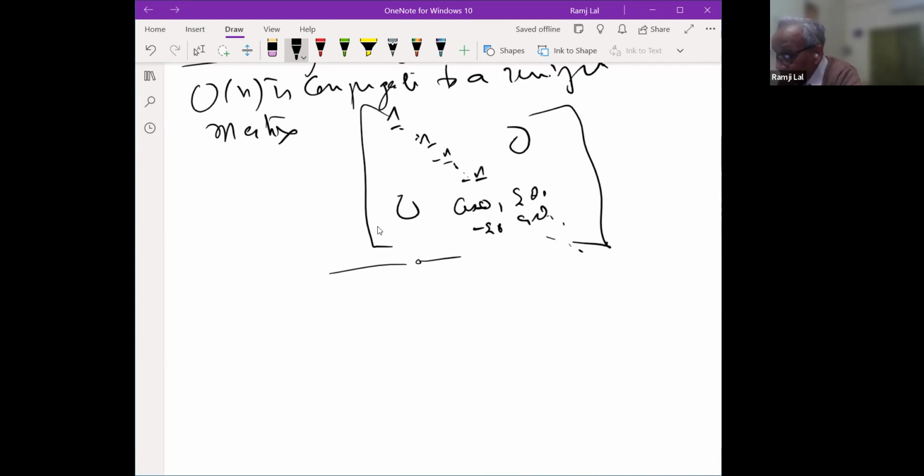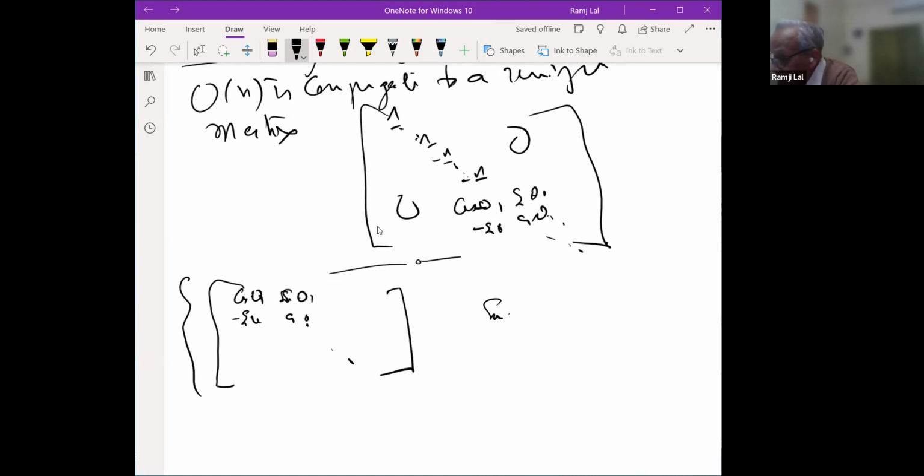You just consider this subgroup here, this cos theta 1, sin theta 1, minus sin theta 1, cos theta 1, etc. Look at the sets of this type that form a subgroup of On. Now I'm just allowing theta 1 less than or equal to theta 2, etc.